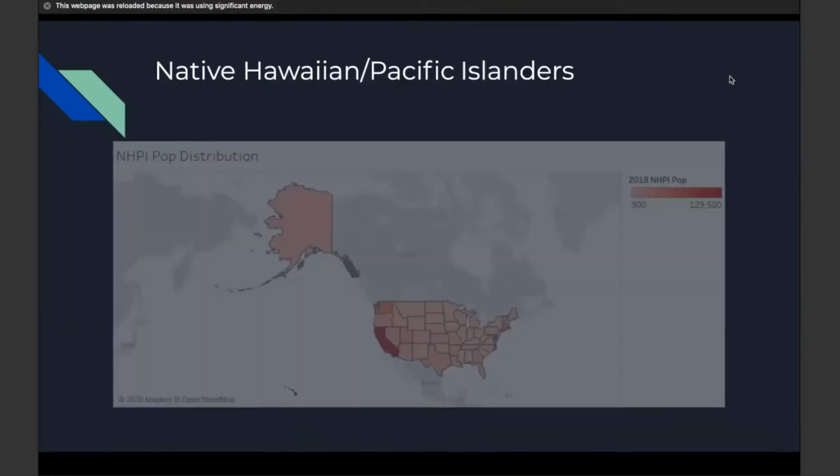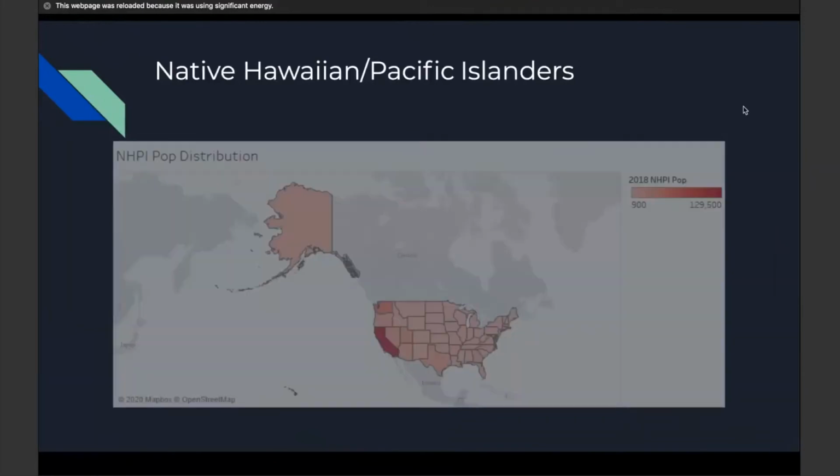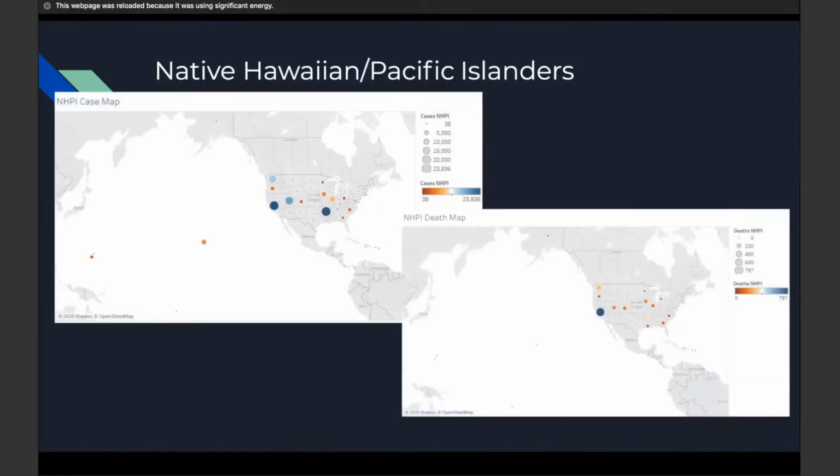And the Native Hawaiian and Pacific Islanders make up 29 deaths per 100,000. In approximately 5 states, research shows that the Native Hawaiian and Pacific Islanders make up 217.7 cases per 100,000. And in Arkansas, Pacific Islanders are 8% of COVID-19 cases, despite only being 0.3% of the state's population.